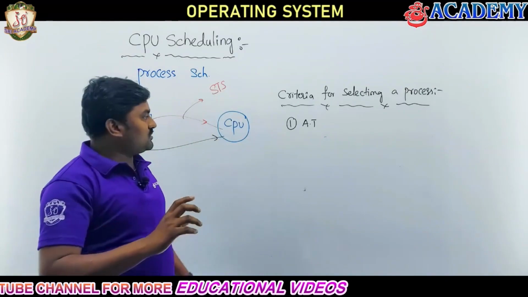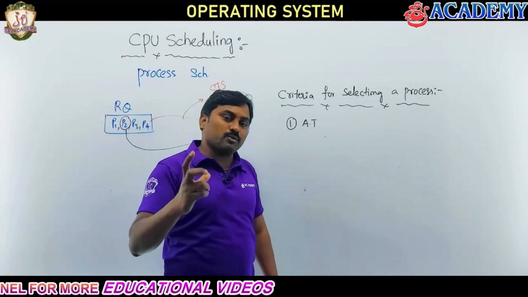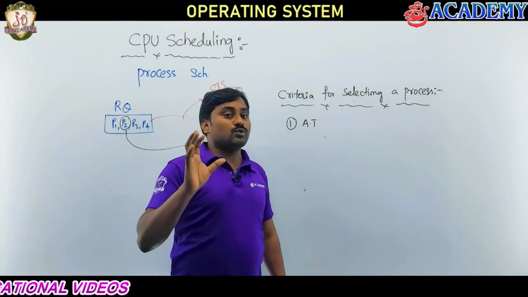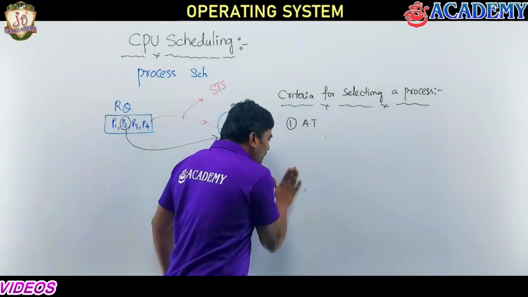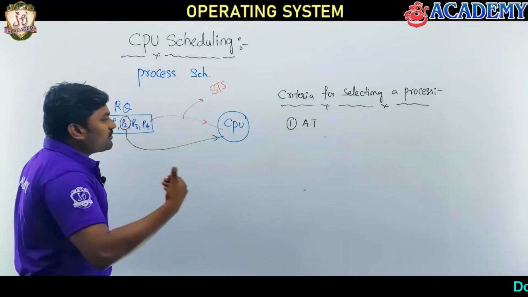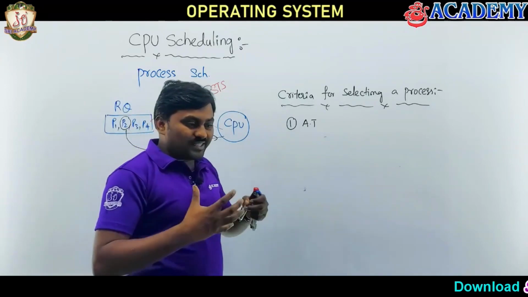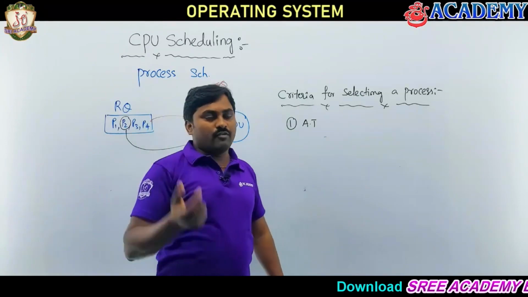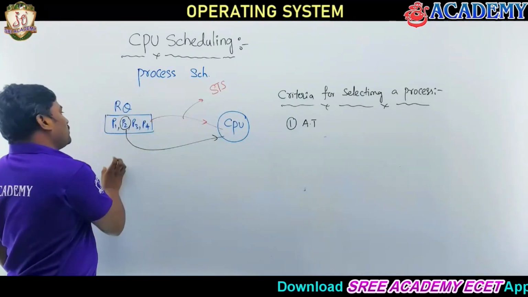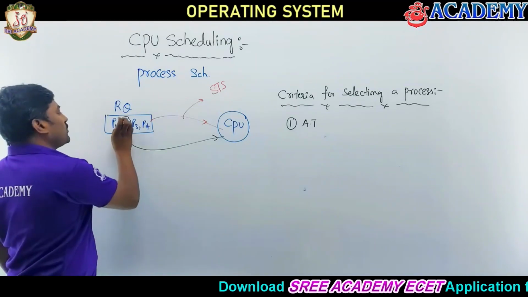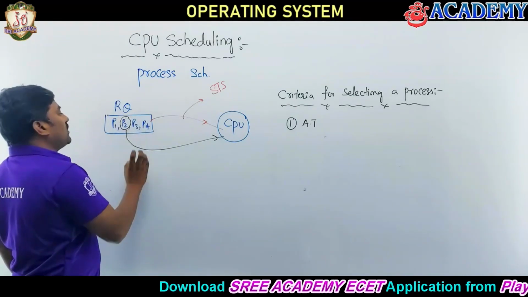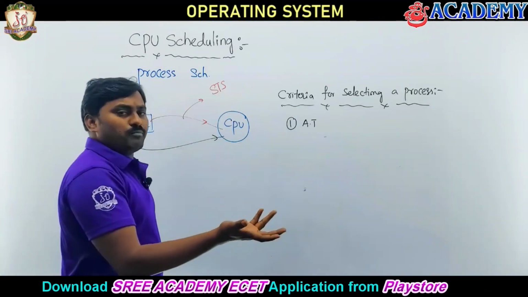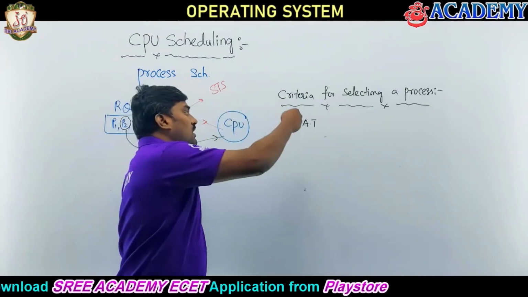So now onwards there are different terms I am going to use. I will be explaining these terms also. Please do understand, because this definitely is going to help us solve the problems. Arrival time. What is the meaning of arrival time? The time at which a process is loaded into ready state or main memory is the arrival time. This is a ready queue, assume, right? The time at which process P1 loaded, that is arrival time. The time at which process P2 loaded, the time at which process P3 and process P4 loaded. Maybe all four processes might be loaded at the same time or a different time. The time I mentioned, that is arrival time.